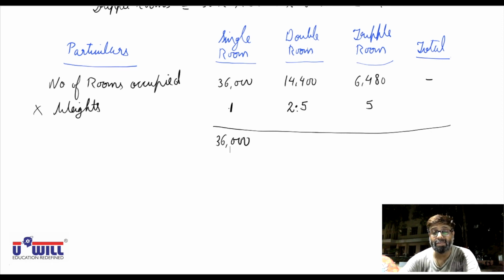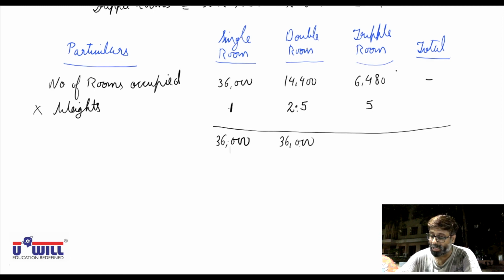Now what does this mean? Though there are only 14,400 double rooms, because we charge 2.5 times the rent of a single room, the amount we will recover from double rooms will be equal to the amount recovered from single rooms, because the number of rooms is less but the rent charged is more. So 36,000 and 36,000 indicates that the overall rent recovered from double rooms will be the same as the rent recovered from single rooms.